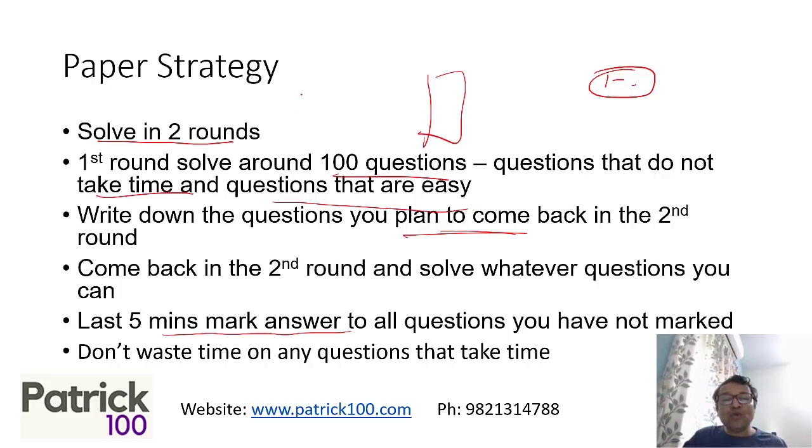Also, it was known that 2 to 3 questions were wrong in the paper. If 2 to 3 questions are wrong, don't waste time on the paper. So if you're not getting the answer, mark one and move forward.